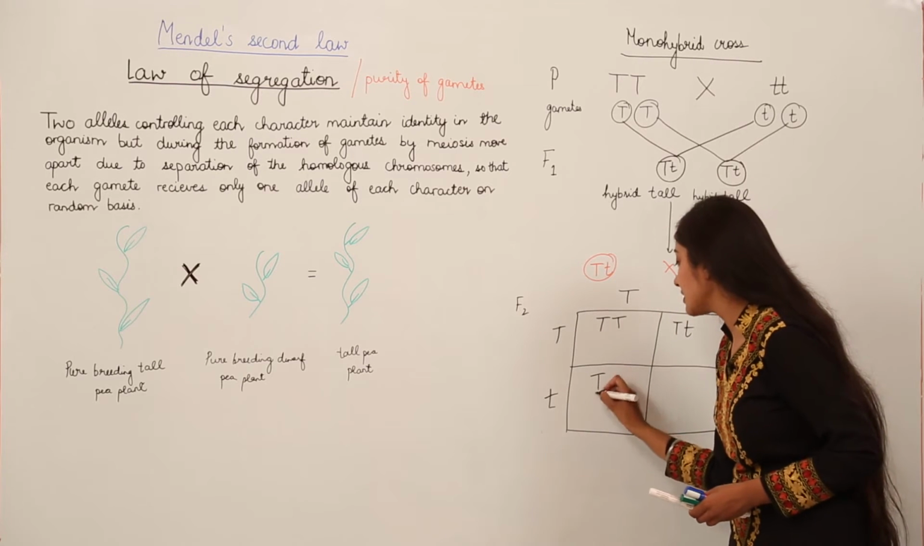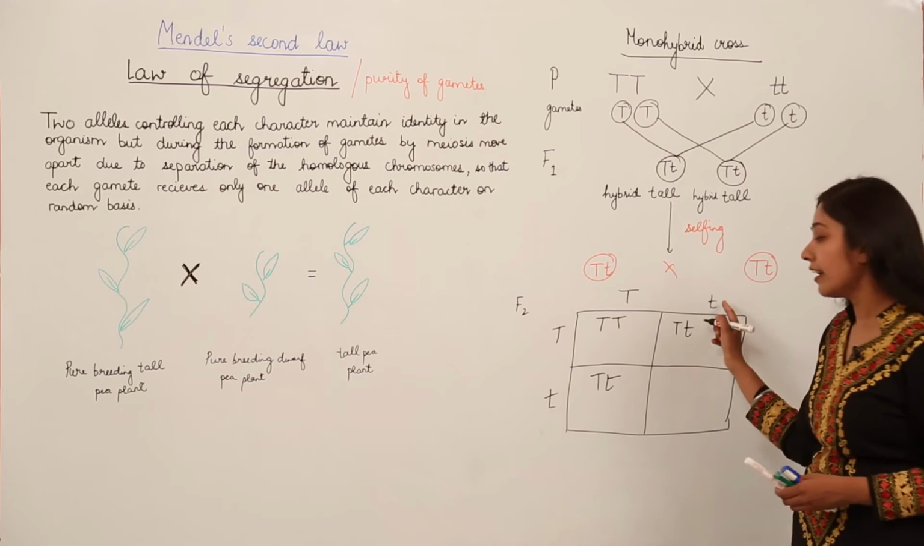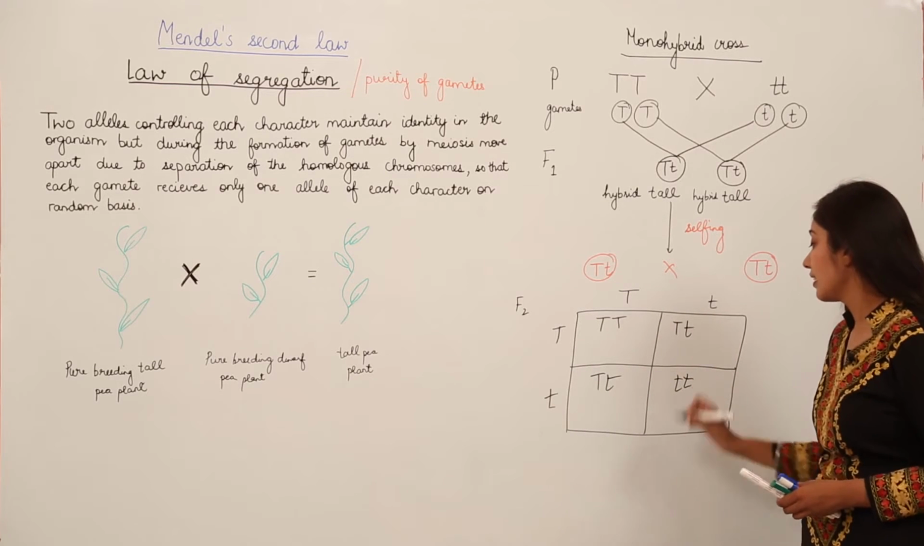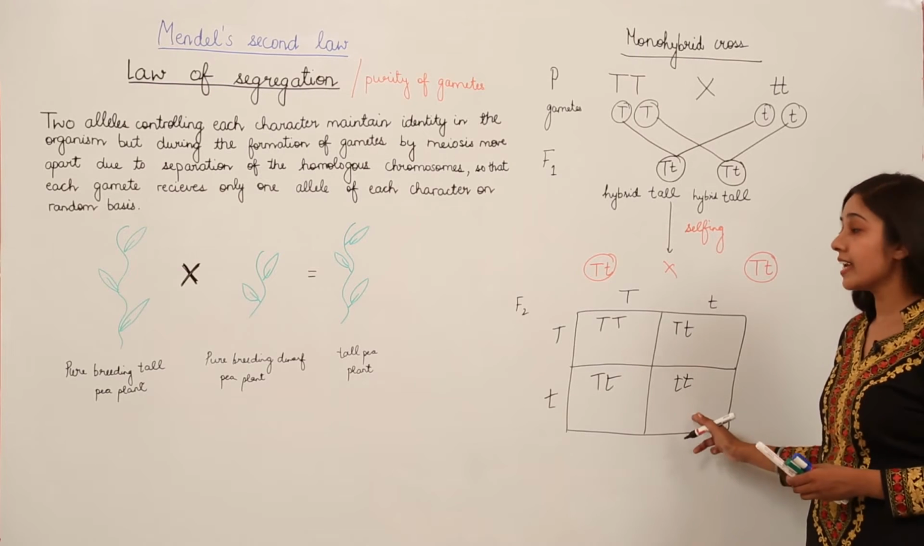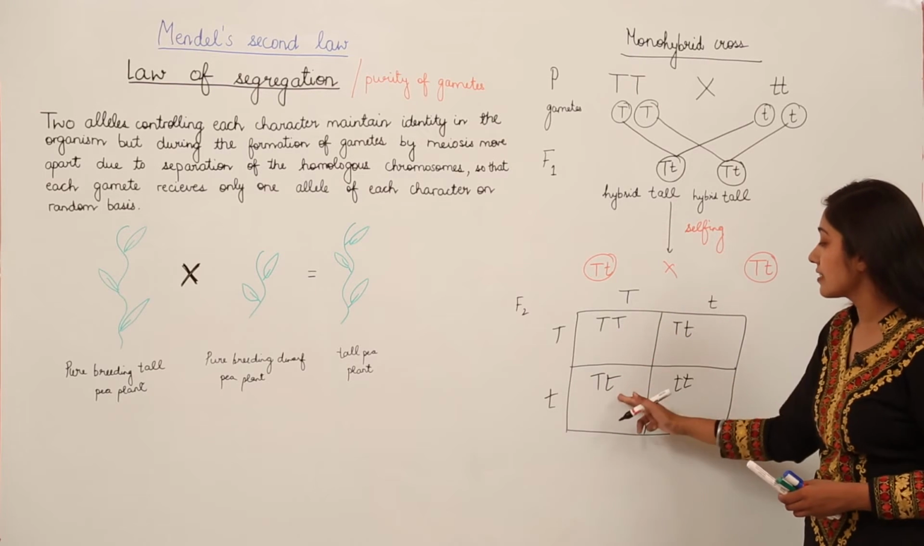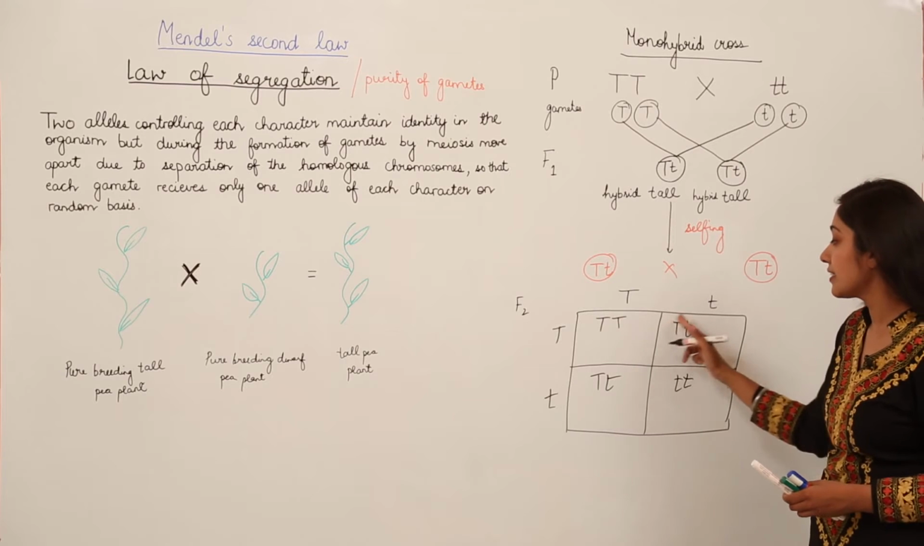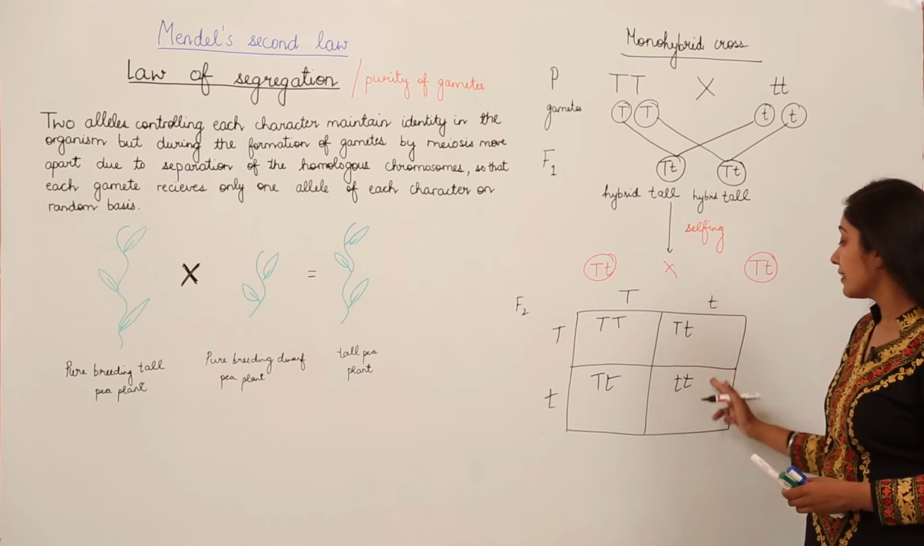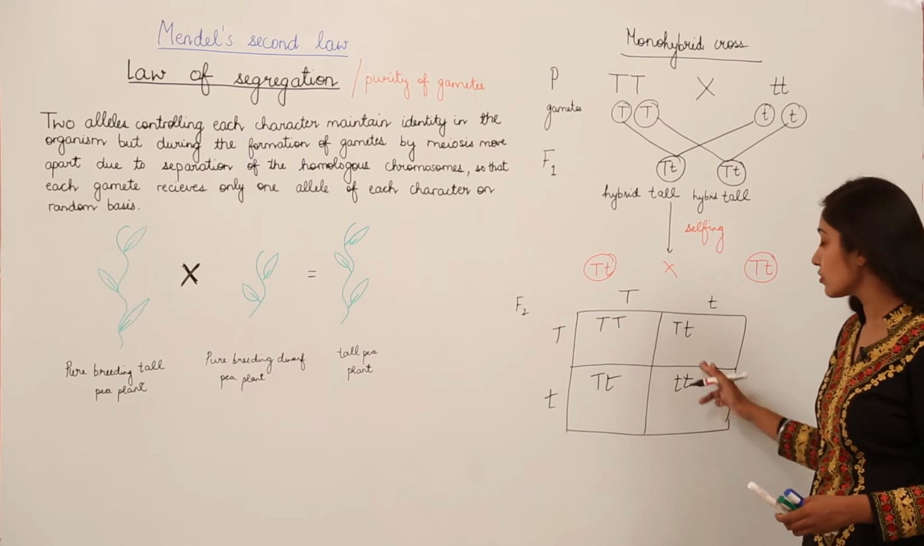Here we have capital T and a small t, and here you see that we have both small t's, which means the recessive character is going to be expressed in this case, since in all the other three cases the dominant trait is present. The recessive is not going to express in these two cases, but in this case no dominant allele is present, so this is going to express.